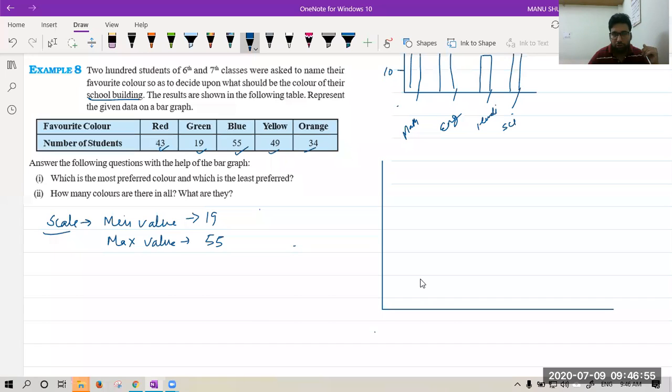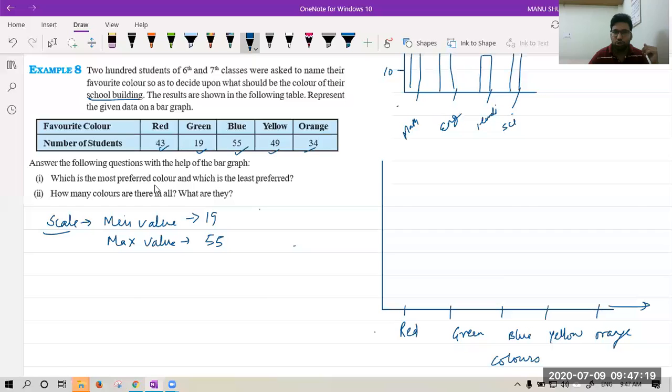Now see, we have colors like red, the second color green, the third color blue, fourth color yellow, fifth color orange. That's it. Now these are the colors on the x-axis.